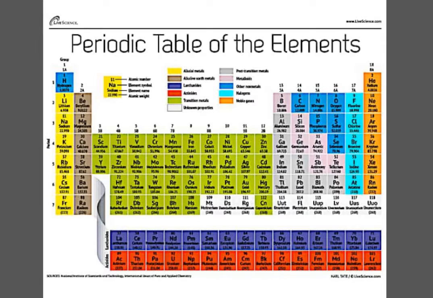So, students, as you can see in front of your screen, there is the periodic table of the elements. This is the modern periodic table, and all the different elements which exist in nature today have been put into certain categories and provided a certain position in the periodic table.